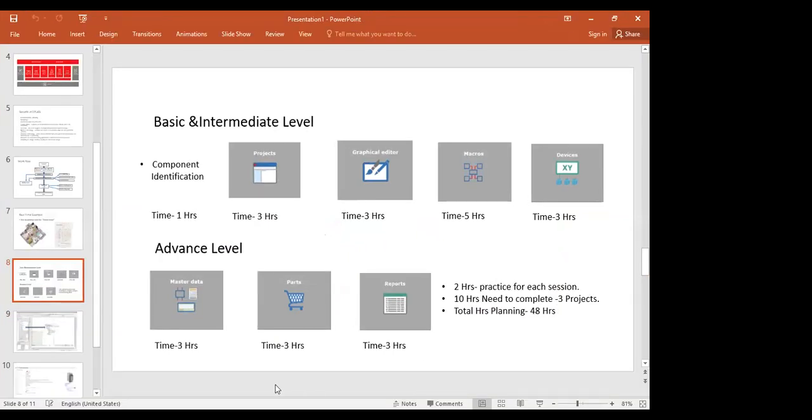Actually, while preparing any e-plan drawing, we have to go through some phases. Like in KG, they always show you A for apple first, and after that you start writing A for apple. Same here. First of all, we have to identify the components, like how an MCB looks like, how a terminal looks like, how an SMPS looks like. We will take 1 hour for that. After that, we start preparing the projects.